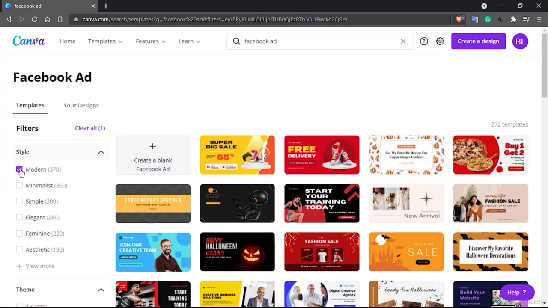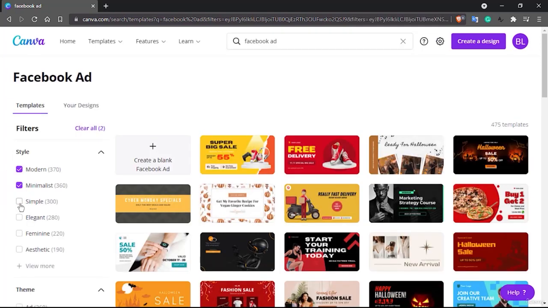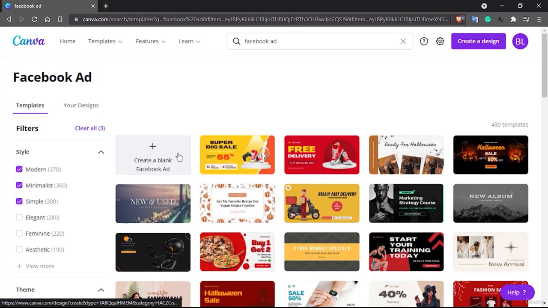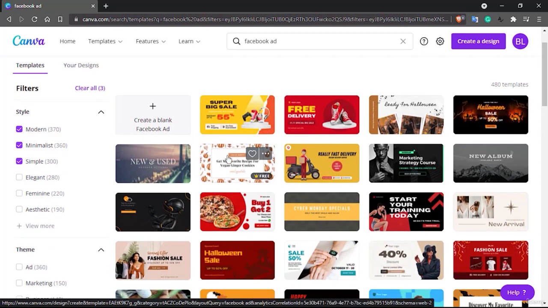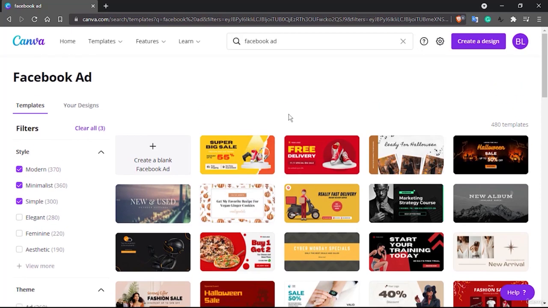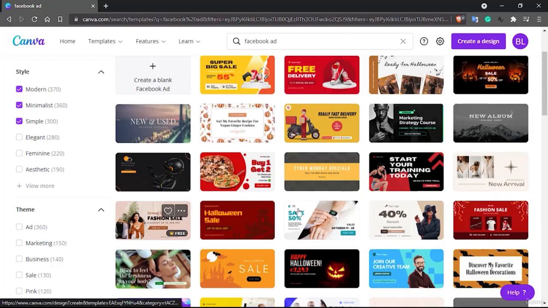So normally I prefer to add some filters before choosing. I prefer going through modern, minimalistic, and definitely simple looking. So this will remove all those clutters, because I don't prefer using those cluttered ones. And then you can see here, normally whenever we do some Facebook ad, we prefer to show some product. So this might be a product ad or your app ad or something of a sale ad. So you can see most of these are your product or app ads.